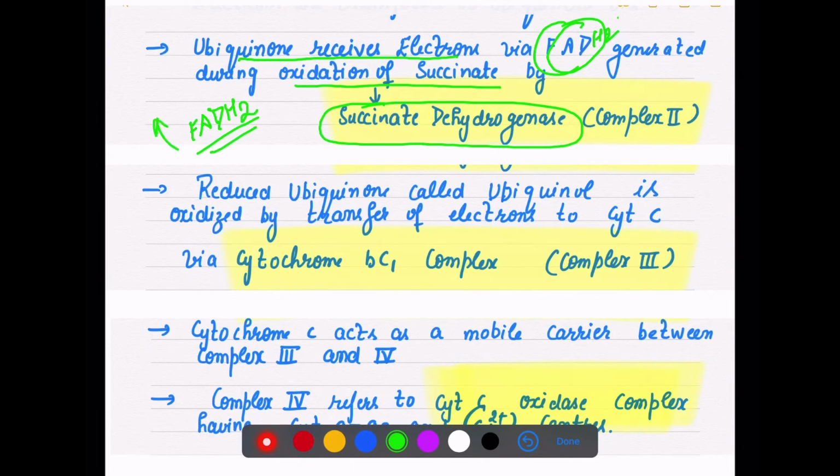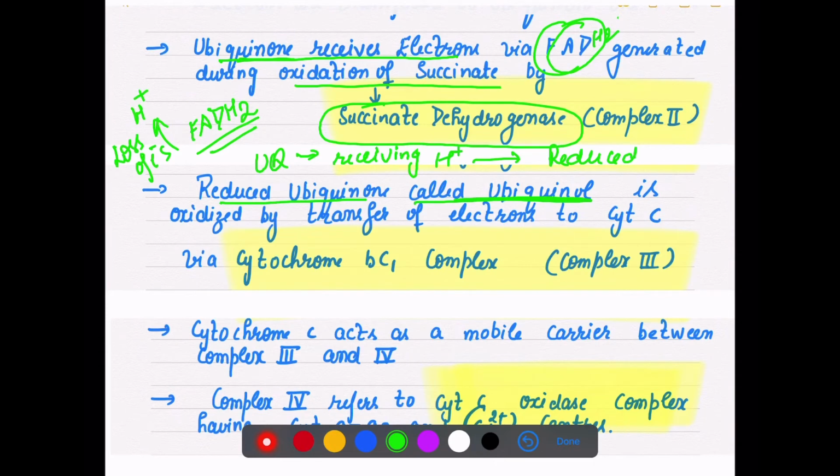So it will also get oxidized, it will release protons as well as electrons, and these will be received by our ubiquinone. Now UQ is receiving the protons, so it gets reduced. Reduced ubiquinone is called ubiquinol, and it becomes UQH2. This is the reduced form of ubiquinone.